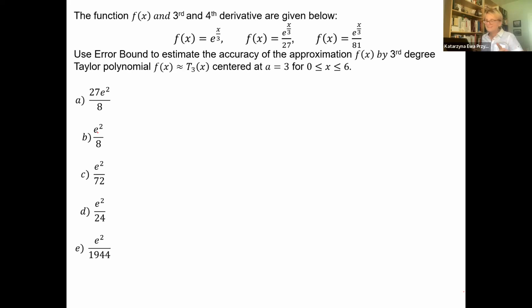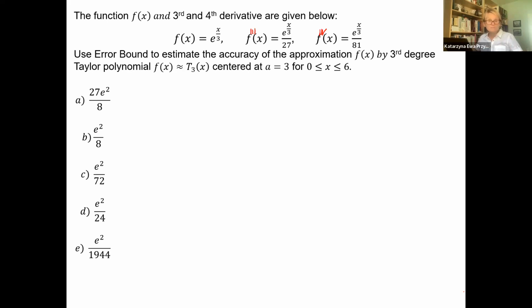Okay, I think I didn't type. Do you see? I didn't type the derivatives. Because the third derivative, that means this is the third derivative and this is the fourth derivative. Okay, provided. Okay, let's see. We have a function and the third and the fourth derivative.